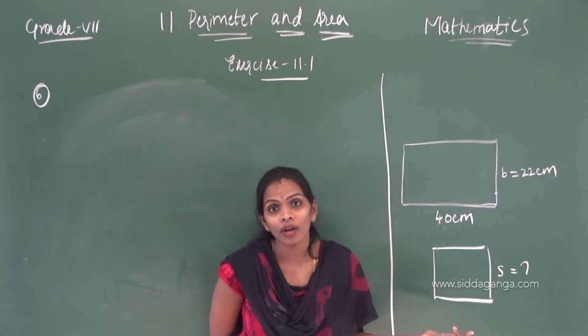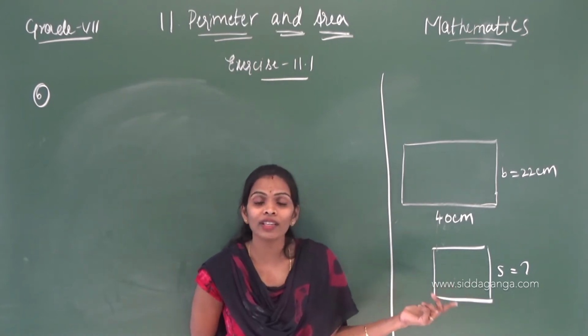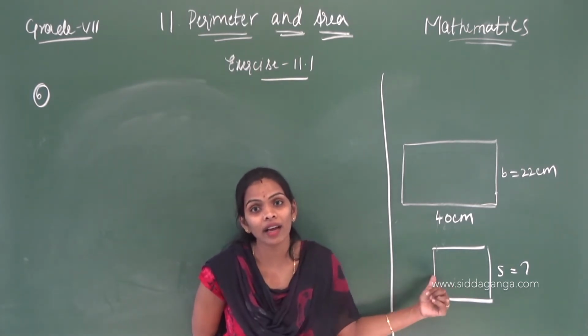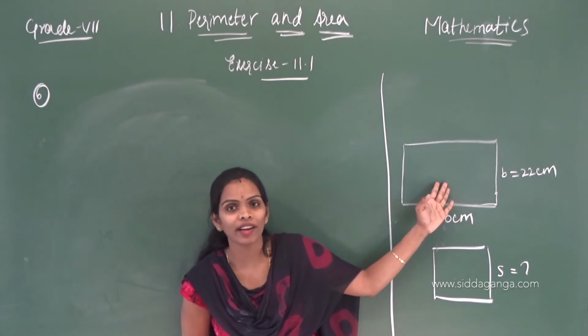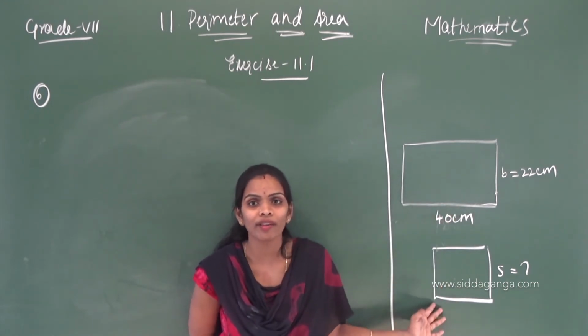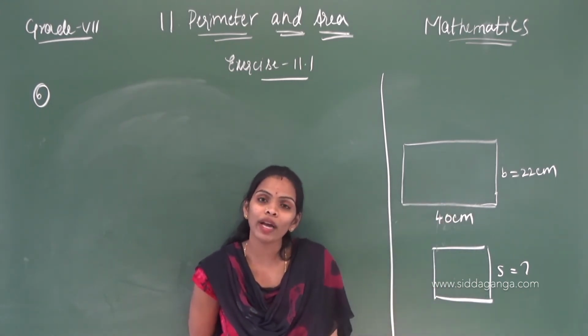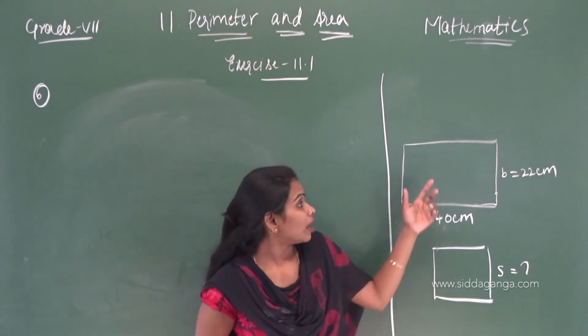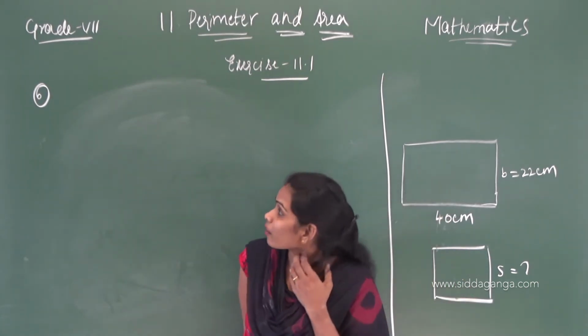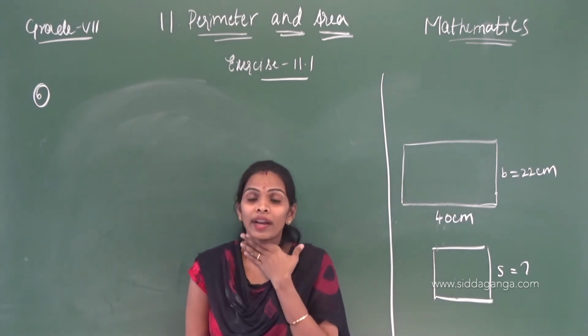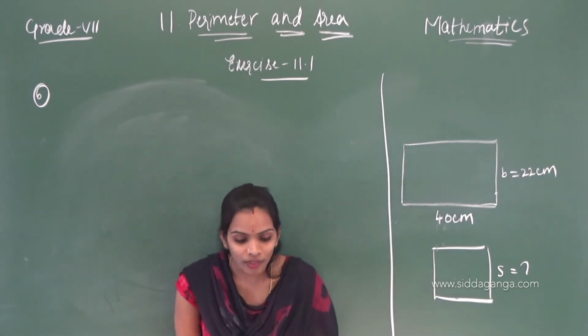If you get the length of each side, then we can get the area of these. This one and this one you can find. And then we have to compare the areas of rectangle and square. What is the question there?